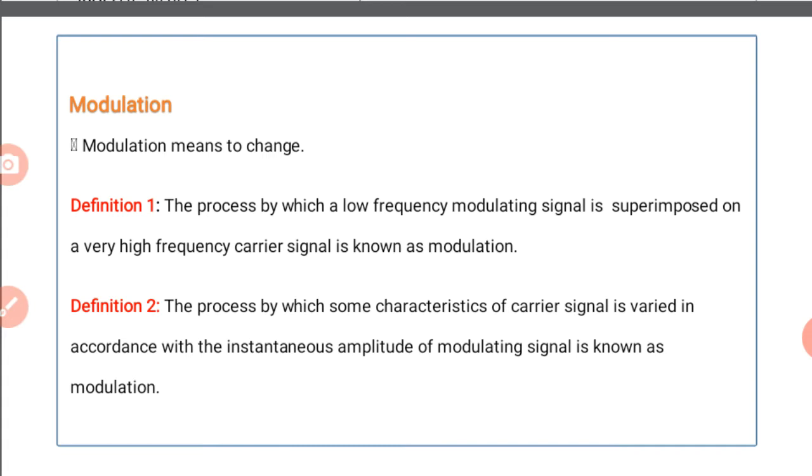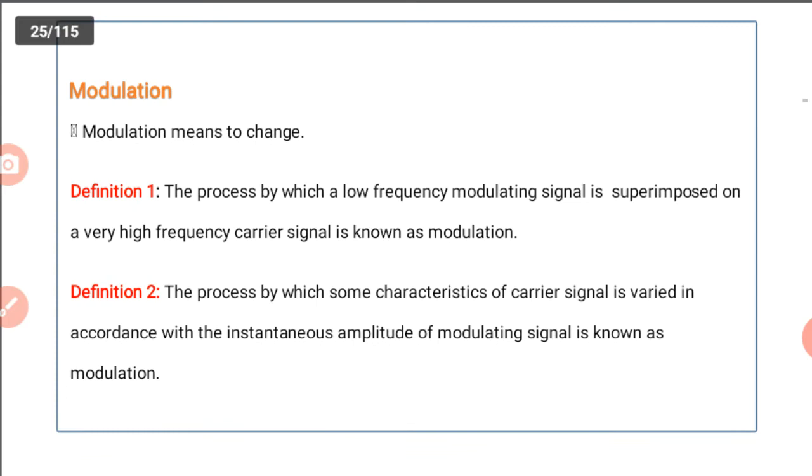So next, we go for modulation. What is modulation? Modulation means to change. Here we note down one or more definitions. Definition one: the process by which a low frequency modulating signal is superimposed on a very high frequency carrier signal is known as modulation.